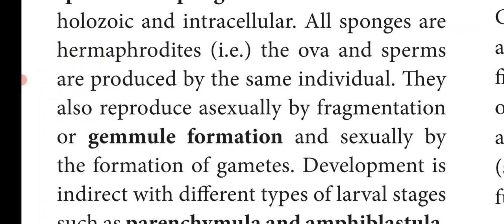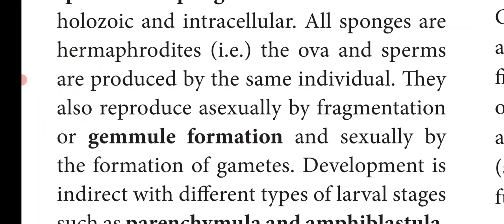All sponges are hermaphrodites. What do you mean by hermaphrodites? The male as well as the female gamete, that is the ova and sperms, are produced by the same individual. So the same organism produces both the gametes, the male gamete sperm and the female gamete ova. They also reproduce asexually by fragmentation or gemmule formation and sexually by the formation of gametes. So in sponges you can see asexual reproduction as well as sexual reproduction.